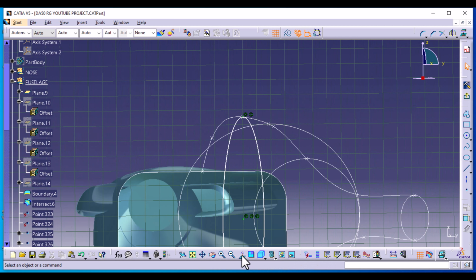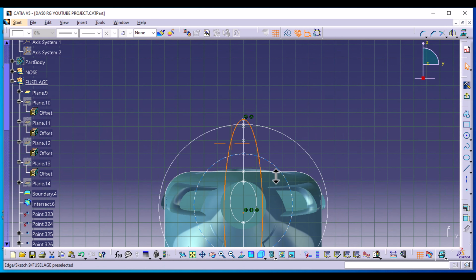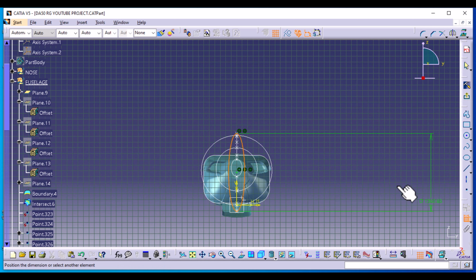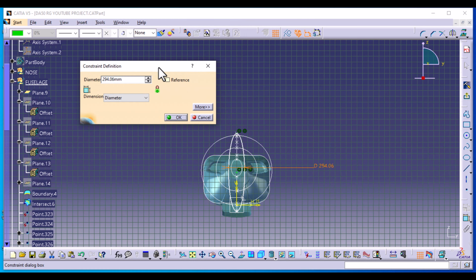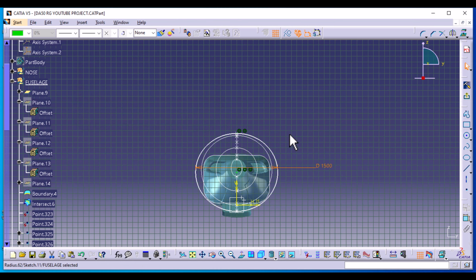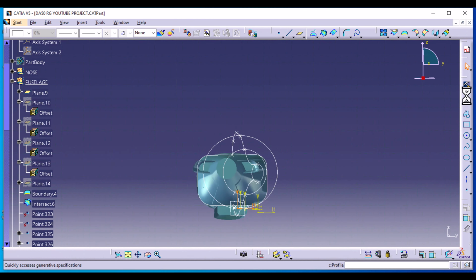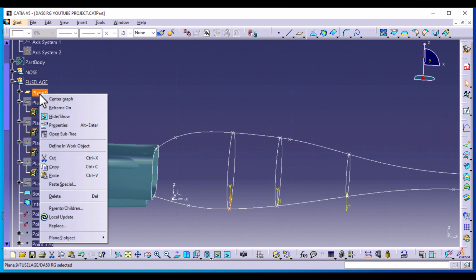Go back to normal view and give it a diameter definition. Semi-minor axis, and the diameter is 1500. Exit the workbench. And now you can hide that plane.